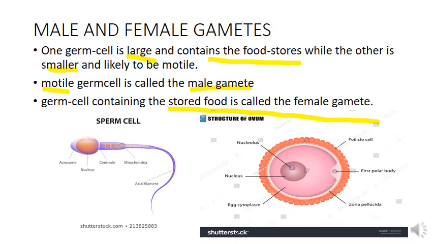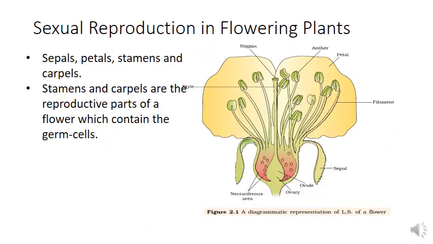So the female gamete will be large and have stored food reserves, but the male gamete will be small and motile also. The female gamete will be immotile. It can't move. Only the male gamete will be motile. So these are the structures of the gametes in human. The male gamete is known as sperm, and the sperm is motile. With the help of its tail, it can move. Then the female gamete in human is the ovum. The ovum is large and round in shape and it is non-motile.